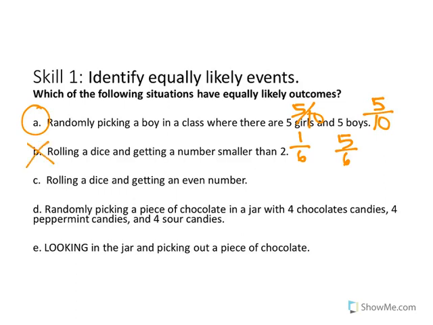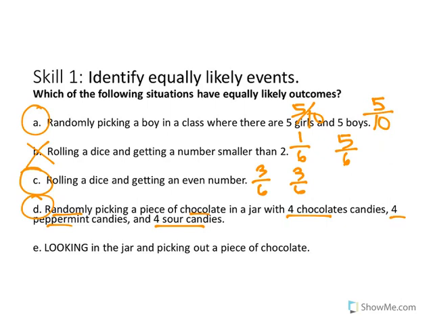Rolling a dice and getting an even number. Well, there's 2, 4, 6. There's 3 numbers out of 6. And an odd number, there's 3 out of 6. So is that equally likely of getting an even number and an odd number? Yes. Randomly picking a piece of chocolate in a jar with 4 chocolates, 4 peppermints, and 4 sour candies. Well, everything has a fair chance because it's 4, 4, 4, and I'm randomly reaching in, so everything has a fair chance. So yes, that is equally likely.